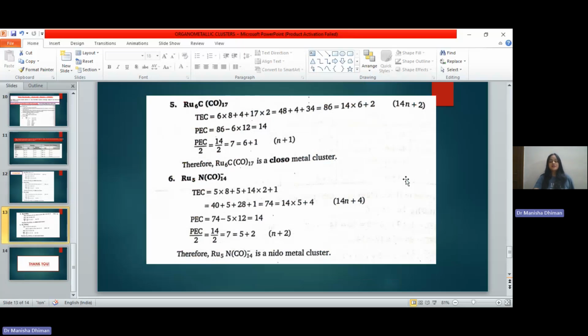In this way, we can predict the geometry of high nuclearity carbonyl clusters. So we will be following these steps to calculate the geometries, the total number of bonds, and the number of bonds per metal atom for low nuclearity and high nuclearity cluster compounds. So that would be all for today's lecture.